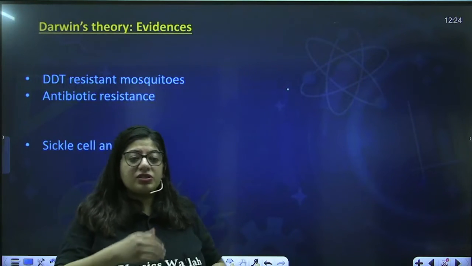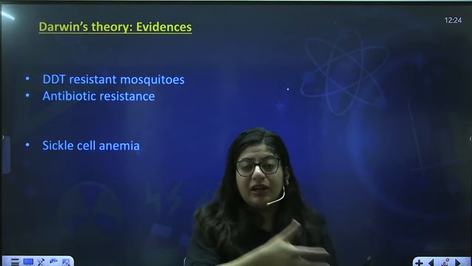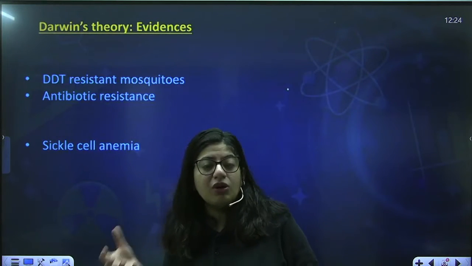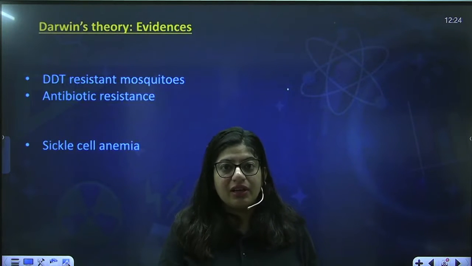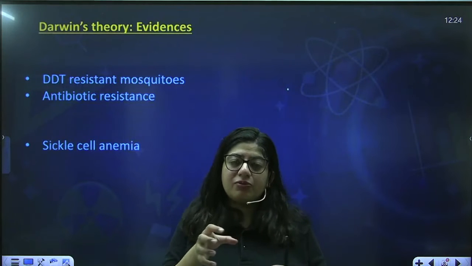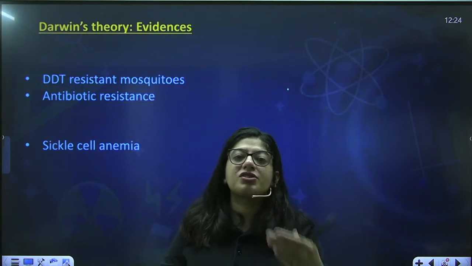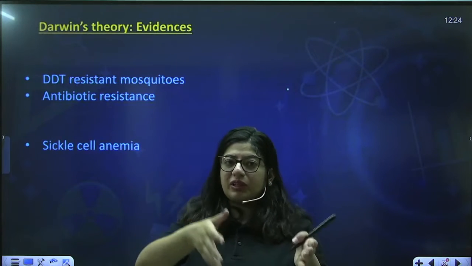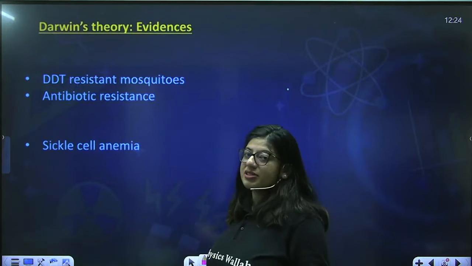Because over a period of time, these mosquitoes became resistant towards the DDT. How? Whenever they were multiplying, they were showing maximum reproductive rate. At that time, some of the mosquitoes produced some built-in characters, small scale variations, and these small scale variations helped them survive in the environment of DDT, and hence they became resistant to that chemical, and when you spray the chemical, they will not die.